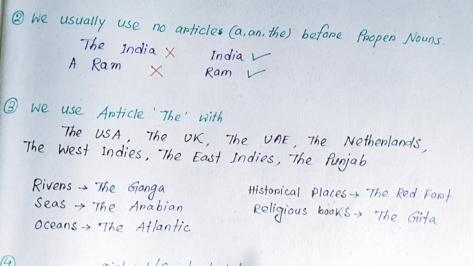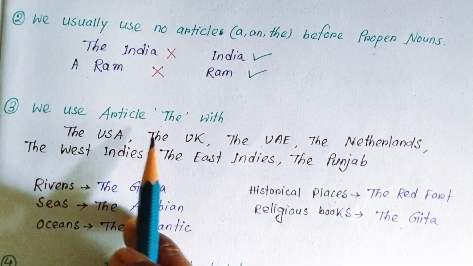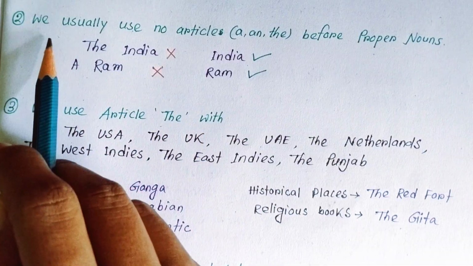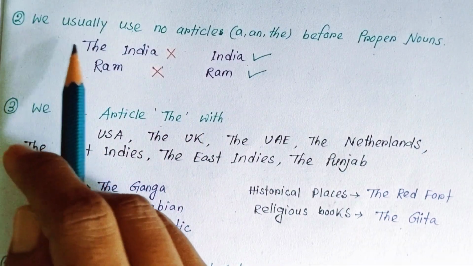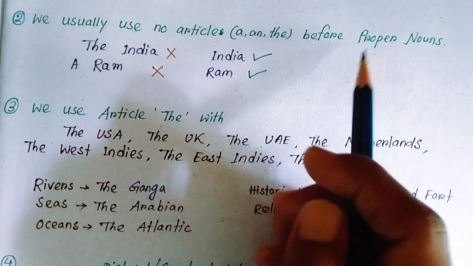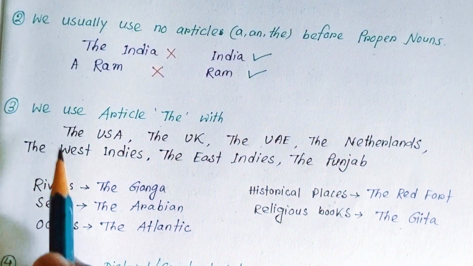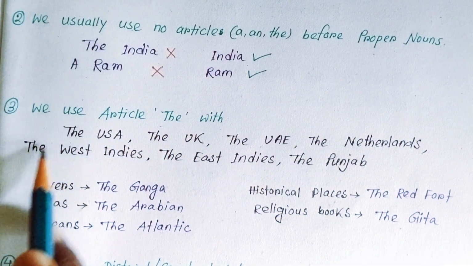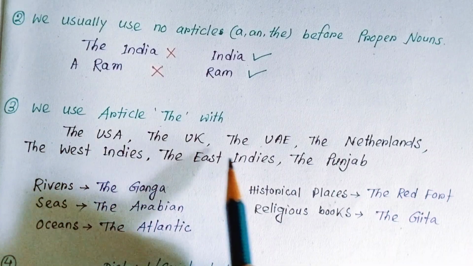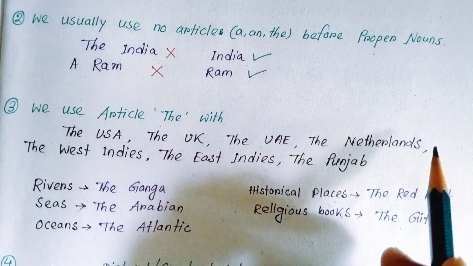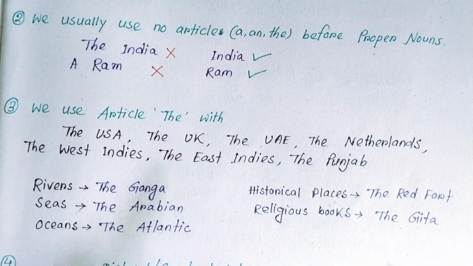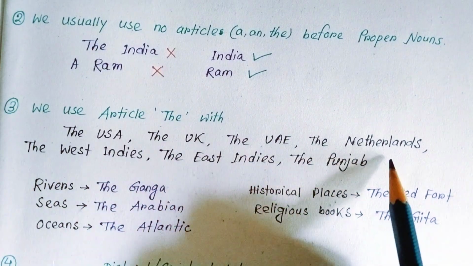And rule 3: we use the article the with some proper nouns. In the second rule, I told you that we usually use no article before proper nouns, but sometimes we use the article with countries like the USA, the UK, the UAE, the Netherlands, the West Indies, the East Indies, the Punjab. We use the article the for these.